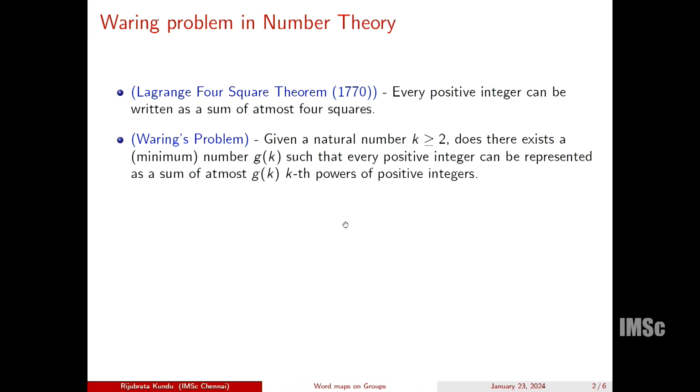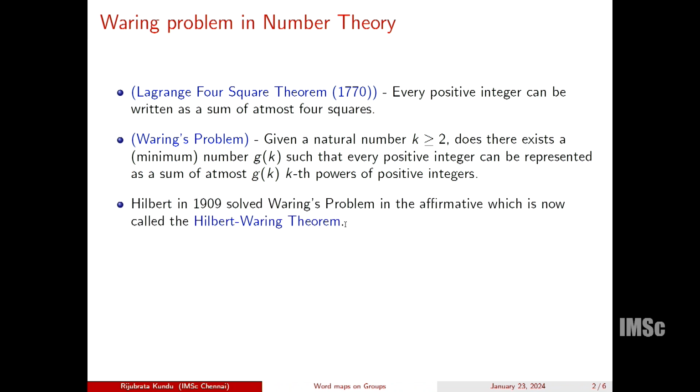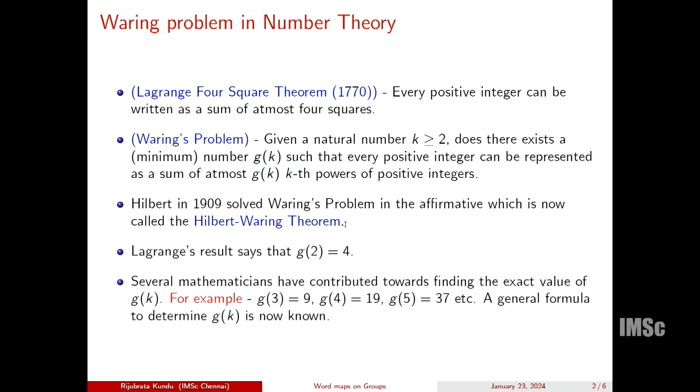So this is what Waring asked, and this was proved in a celebrated paper of Hilbert in 1909, solving this Waring problem in the affirmative, which is now called the Hilbert–Waring theorem. For example, Lagrange's result shows that g(2) is equal to 4, four squares.